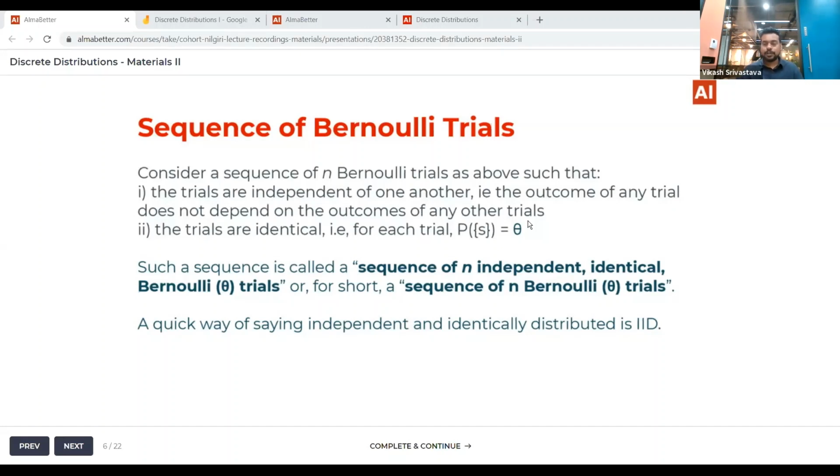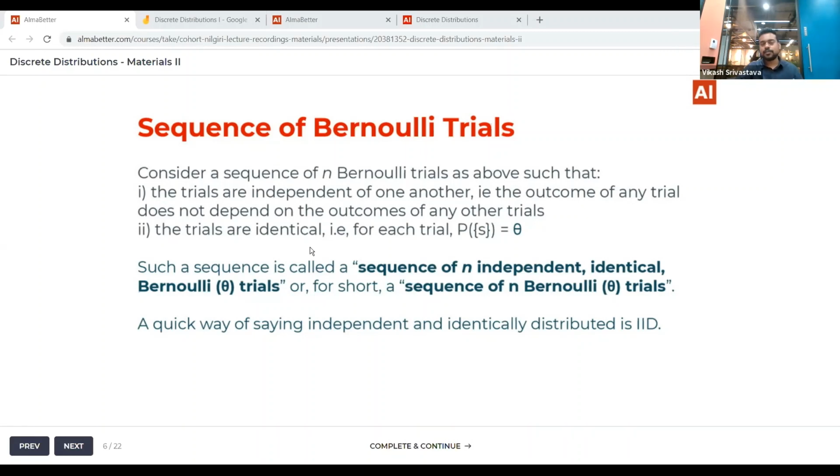the outcome is not dependent on the previous trial or the previous experiment. So the trials are independent of one another in the simple example of tossing a coin. So whenever we are considering a sequence of n Bernoulli trials, we are in fact assuming that these trials are independent of one another. Okay, just an example, which is tossing a coin.